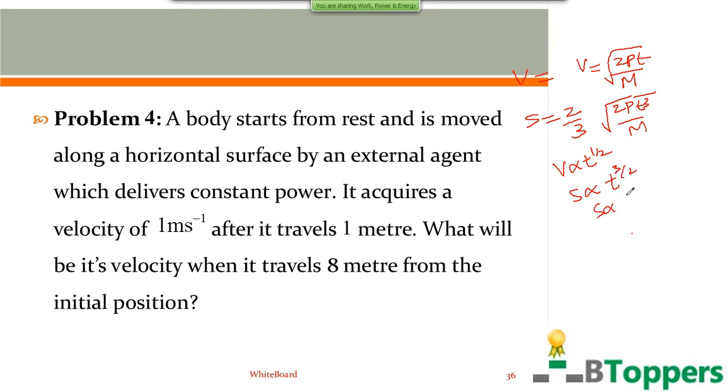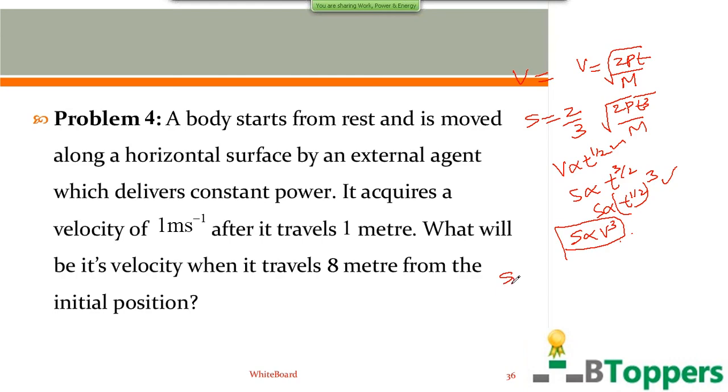That means S is proportional to t power half whole cube. You combine this and this. So you can write S is proportional to V cube. You can even cube V and divide with S. You can arrive at the same conclusion. If you divide S with V cube, you can observe that S is proportional to V cube. That means S by V cube will be some constant.